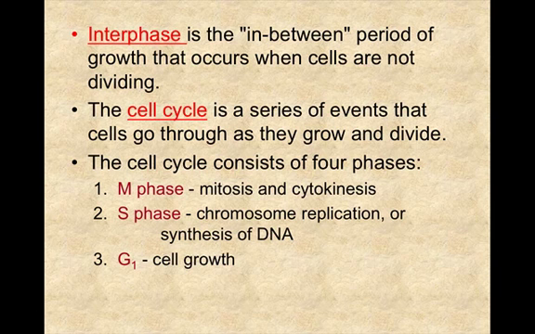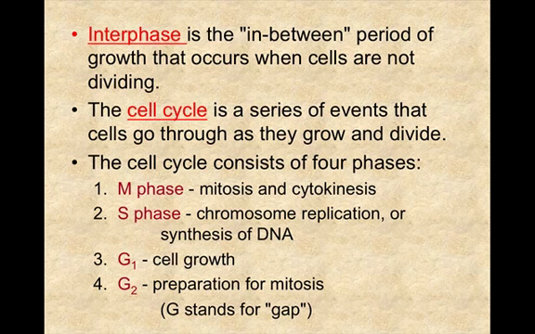G1 is cell growth. G2 is preparation for mitosis. So these are the 4 phases of the cell cycle: M, S, G1, and G2.